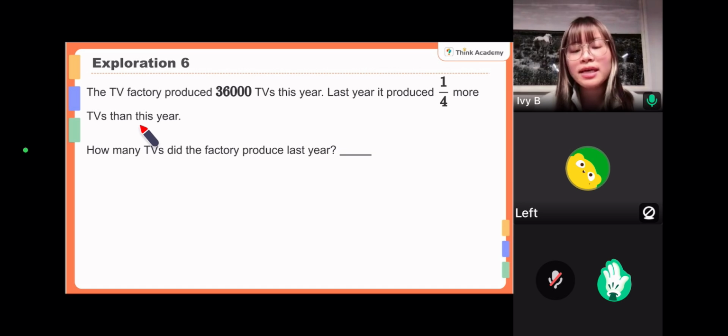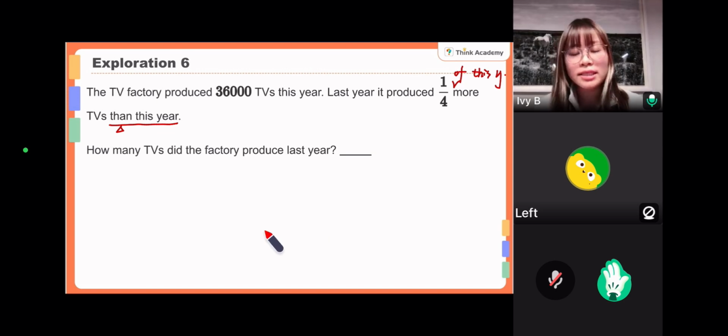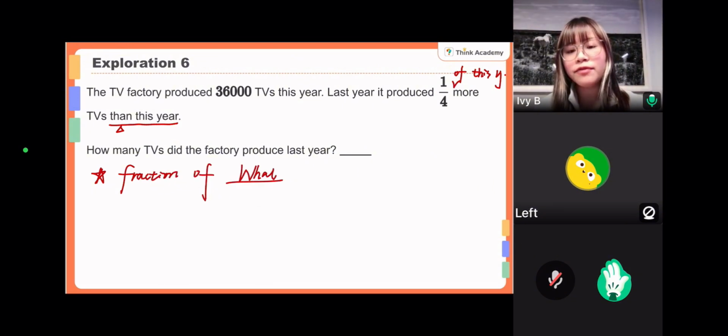You can just take a look at this then, right? It's talking about comparing to the last year. So this 1/4 is 1/4 of this year. Are we clear? So it's very important to figure out the fraction of what, because if you get this one wrong, then you will multiply a wrong number. Are we clear? So now let's see.